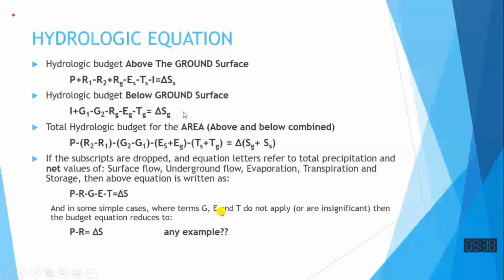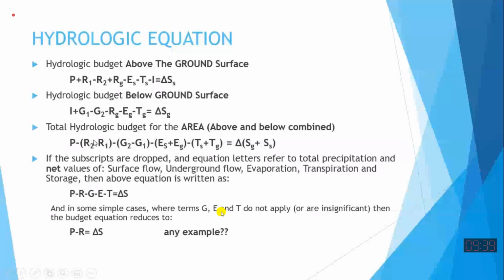Change of storage of. When we add left-hand side with the left-hand side and the right-hand side with the right-hand side, then we get the total hydrological budget equation for the surface plus groundwater system. So that becomes, and we have grouped together the similar things. Precipitation minus difference of runoffs. R2, outflow, surface outflow is written first, and inflow is written with the negative sign. What does it mean? R2 minus R1.